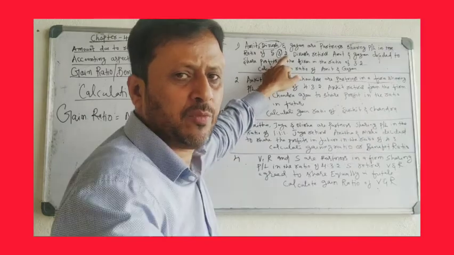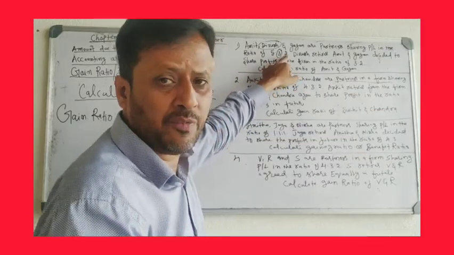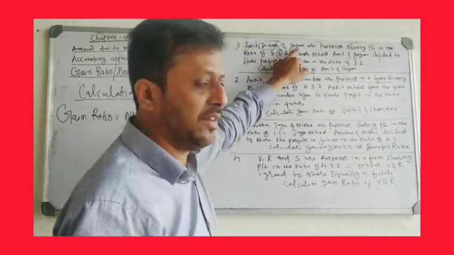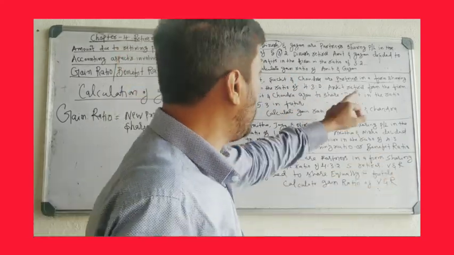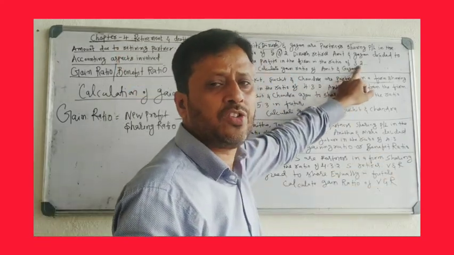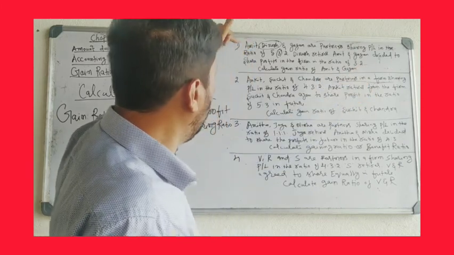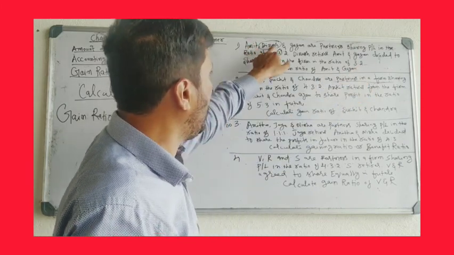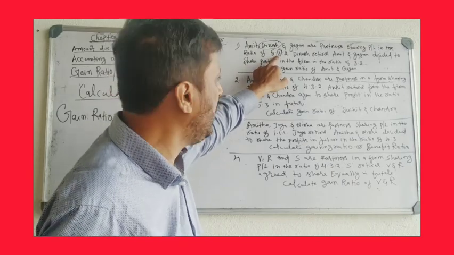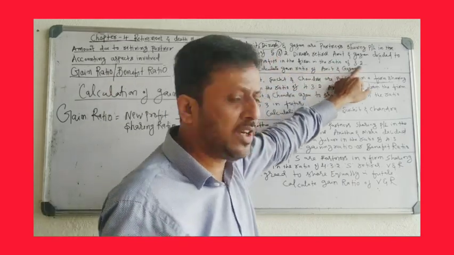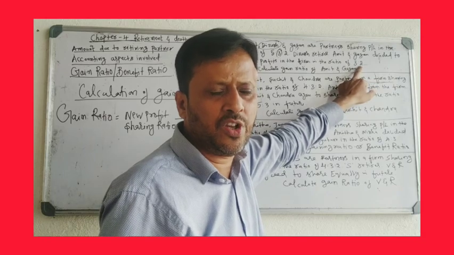Dinesh retires. Who is left in the new firm? Amit and Gagan. So Amit and Gagan will share the profits in future in the ratio of 3:2. This is the new profit sharing ratio. Whatever ratio was given earlier for the three partners is the old profit sharing ratio, and after Dinesh's retirement, the ratio given for Amit and Gagan is the new profit sharing ratio.